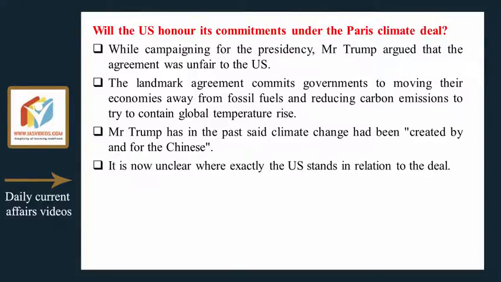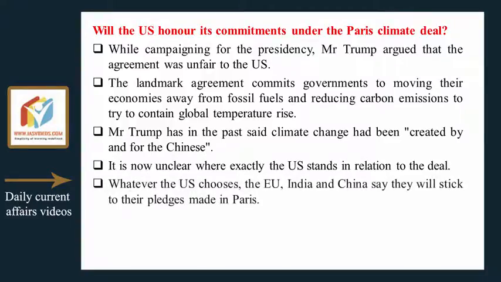It is now unclear where exactly the US stands in relation to the deal. Whatever the US chooses, the EU, India and China say they will stick to their pledges made in Paris.